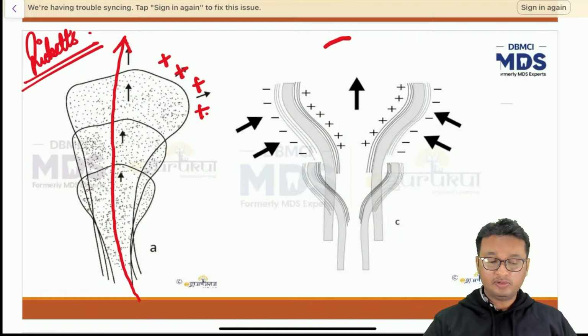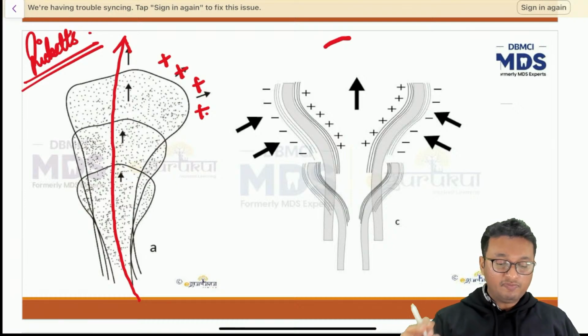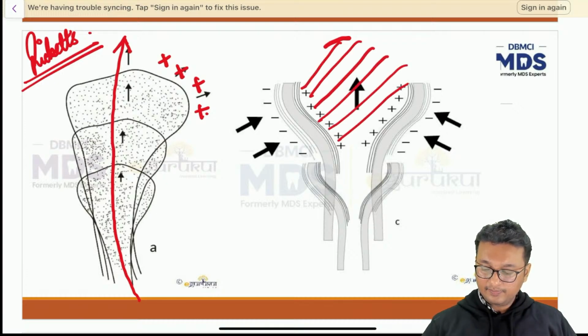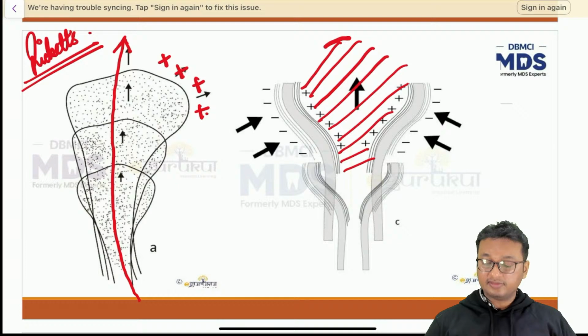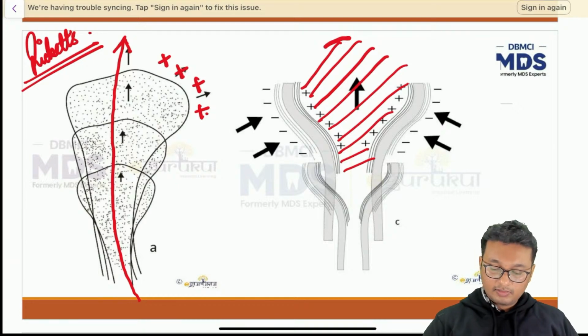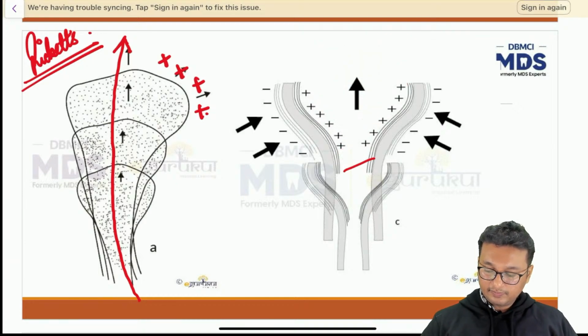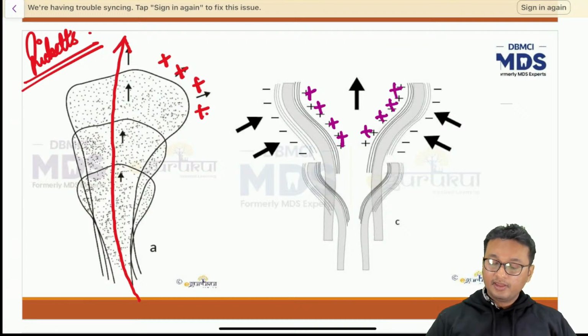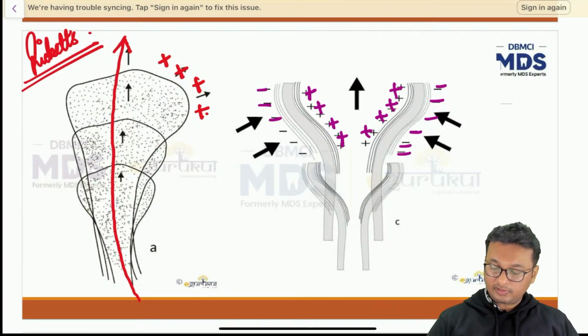The primary function of red bone marrow is production of red blood cells. So this part of the condyle at one point of time consisted of red bone marrow. But with time, we observe deposition of bone along the endosteal surface of the condyle and resorption of bone along the periosteal surface of the condyle.